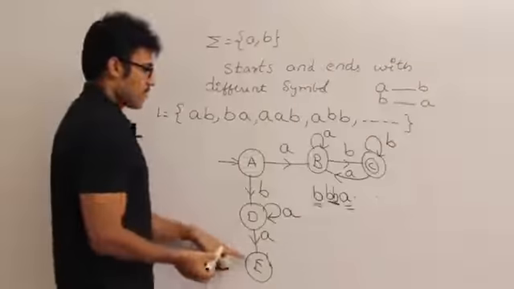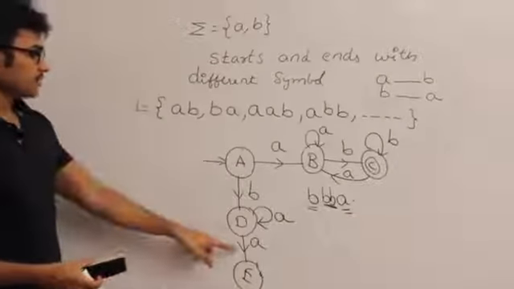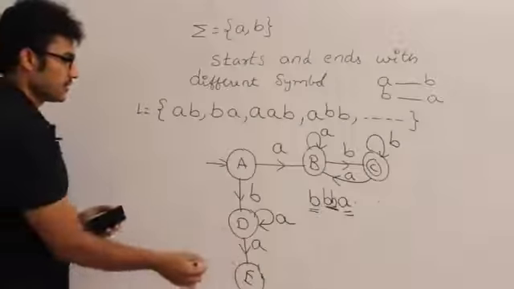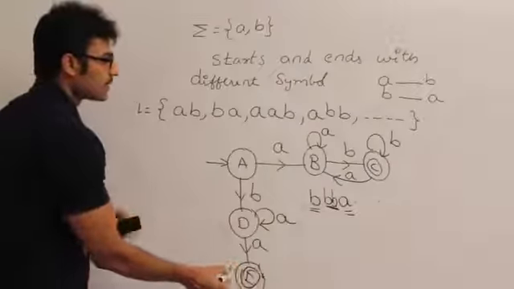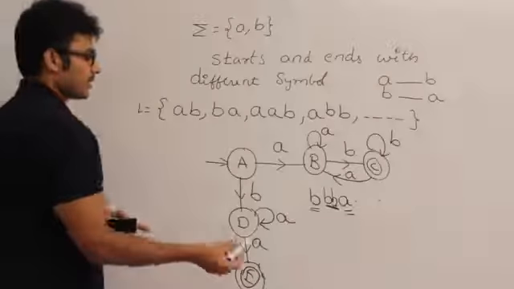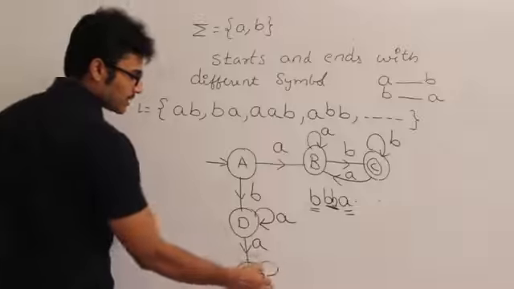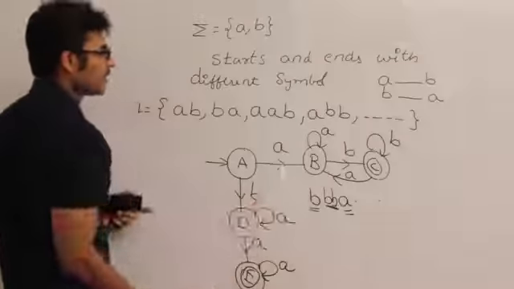Now what about E? We have reached E by seeing a. So E accepts the set of all strings starting with b and ending with a. So what can I do if I get a? Any number of a's, it is simply ending with a. Why?